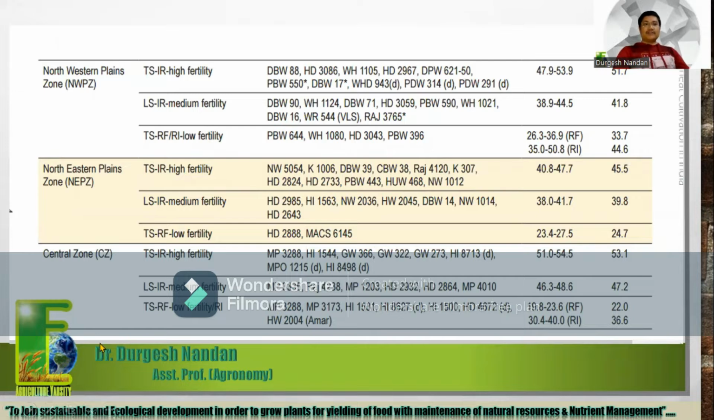After that, for the northwestern plains zone, northeastern plains zone, and central zone, these varieties are given in front of the zones according to high fertility, medium fertility, late sown, and early sown. According to the zone, the varieties are given. A lot of varieties are given, you can check here and study here. According to your zone and your area, you can select the varieties. The average yield and range are also given for that harvesting area, meaning total production of the area.